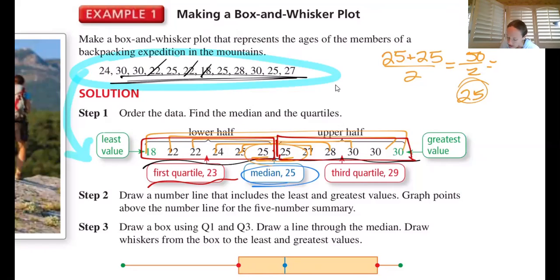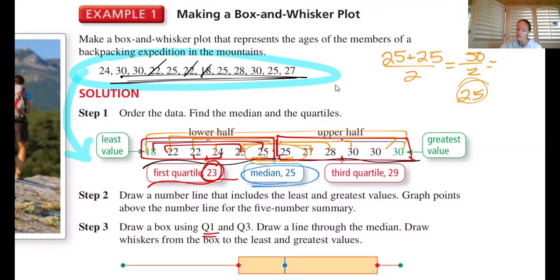And if you count in on this one from each of our edges, you'll realize there are 6 data points, so the middle is going to be right in between those middle 3. Maybe you can see why the first quartile, which we call Q1, is 23. Wait, first quartile, this kind of cuts this.